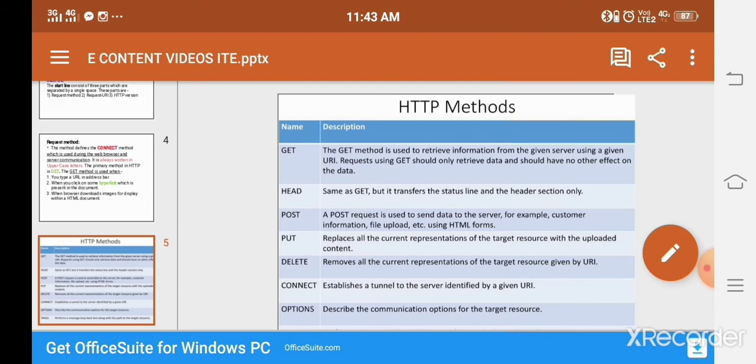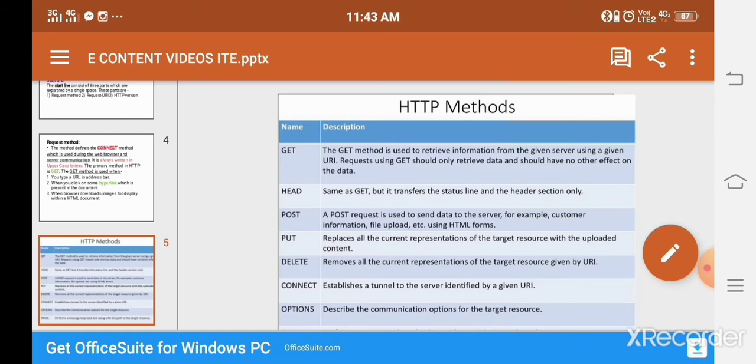using the URI. So URI means uniform resource identifier. Okay, so its main purpose is to connect from one connection to another through a web browser. HEAD is the same as the GET method, but it transfers only the status line and the header section. Okay, when we transfer information from one process to another via the internet, that time we are using the GET method.